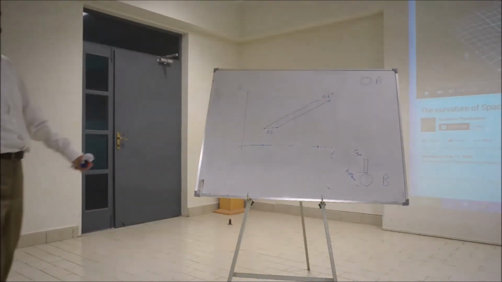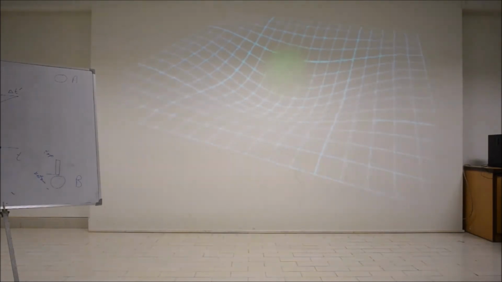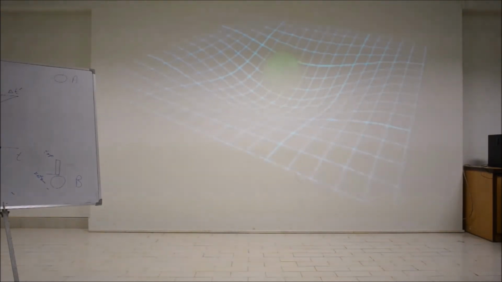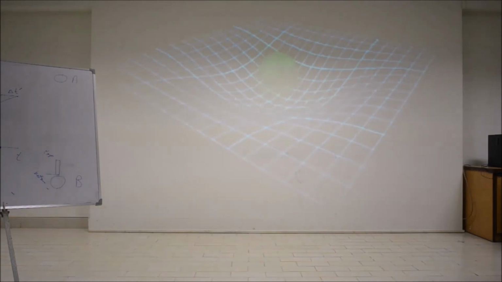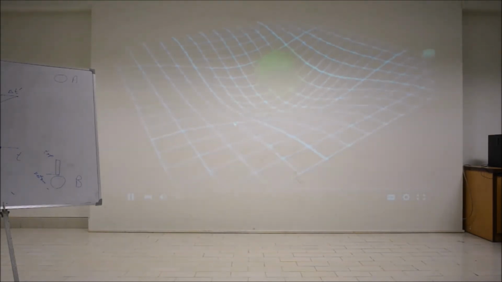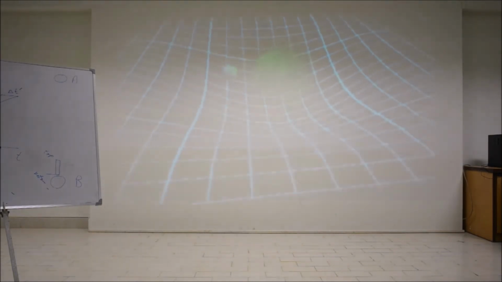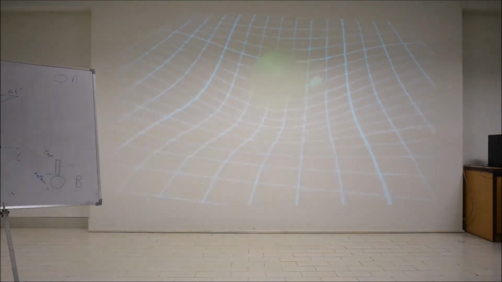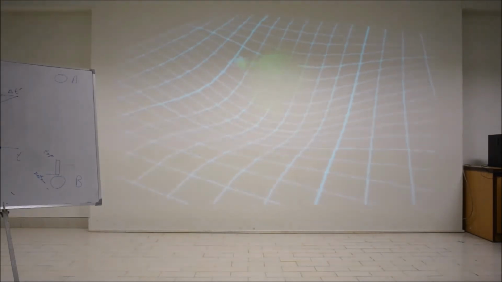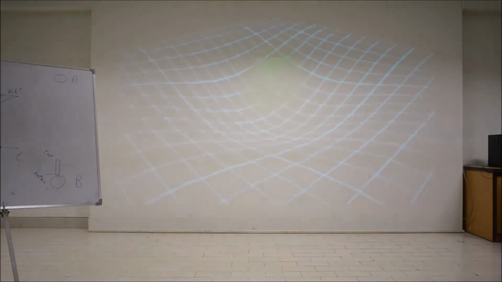Empty space, or actually empty space-time, as a rubber sheet, like a trampoline. A heavy object like the sun will actually bend the sheet, and the heavier it is, the more the sheet, space-time, is bent. And if you now roll a lighter object, say a planet, along the sheet in a straight line, the curvature of space-time will cause it to move in a circular path around the heavy object. The planet is actually following a straight line, but in curved space.